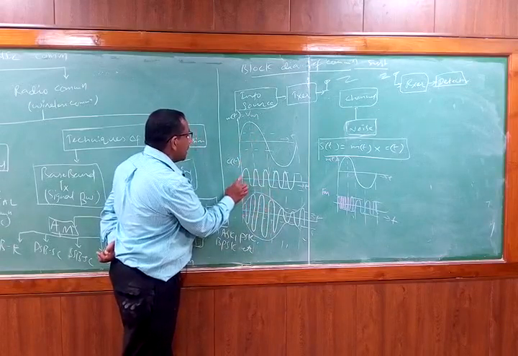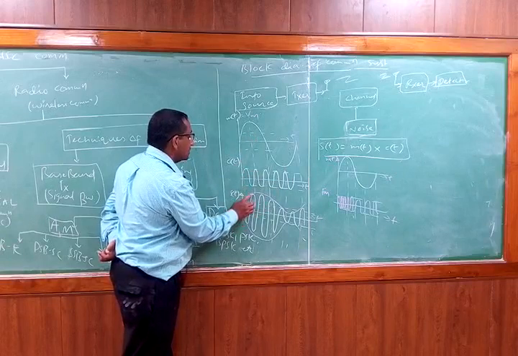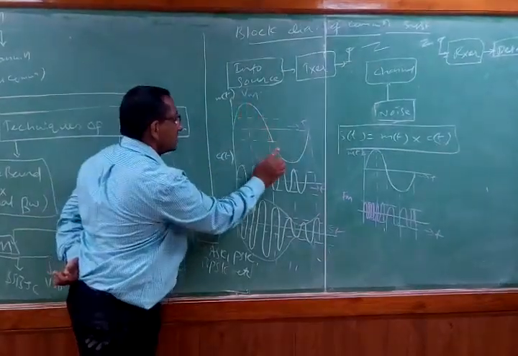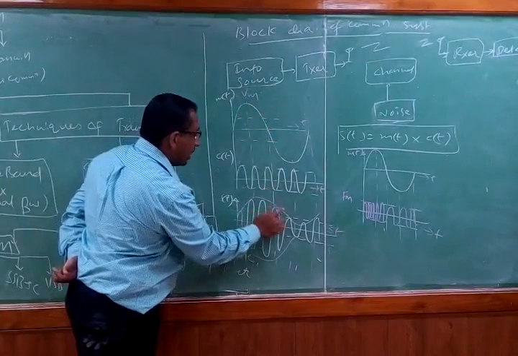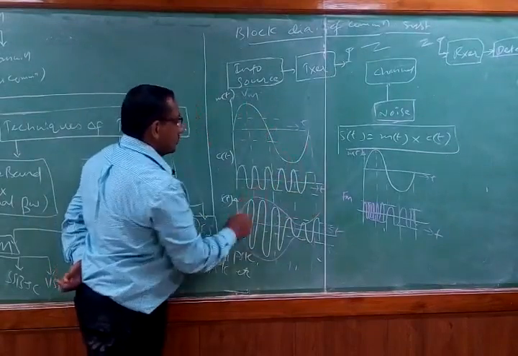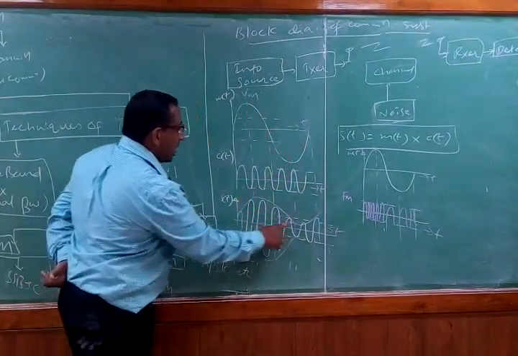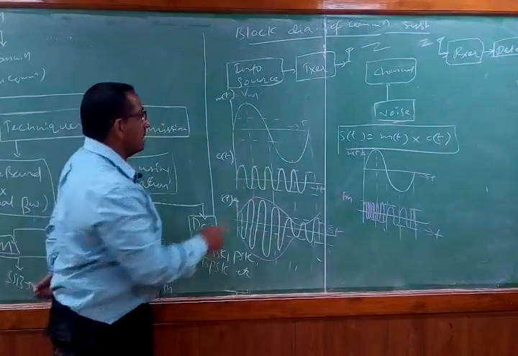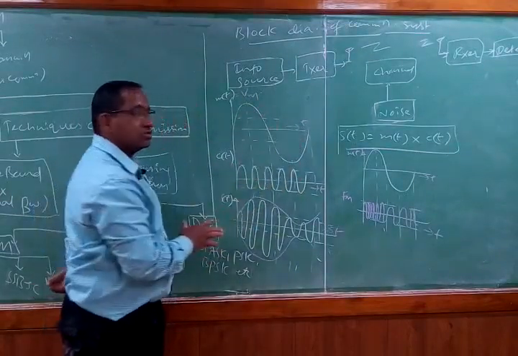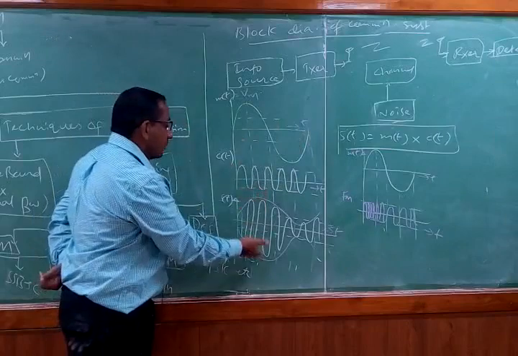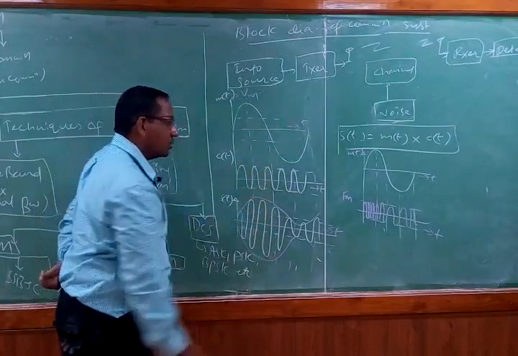The amplitude of the carrier is increasing with respect to the amplitude of the message signal. It is decreasing with respect to the decreasing of the message signal. So like this, the envelope of the carrier is going to vary with respect to the amplitude variations of the message signal. Since the amplitude of the carrier is changing, we call it amplitude modulation.